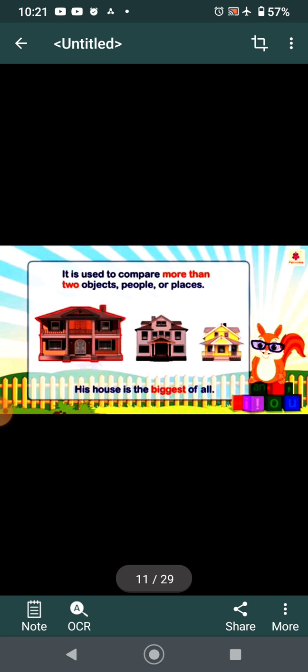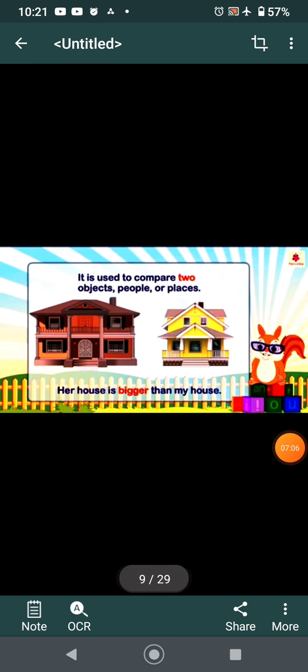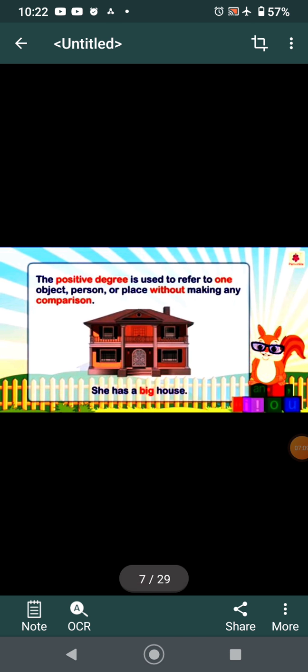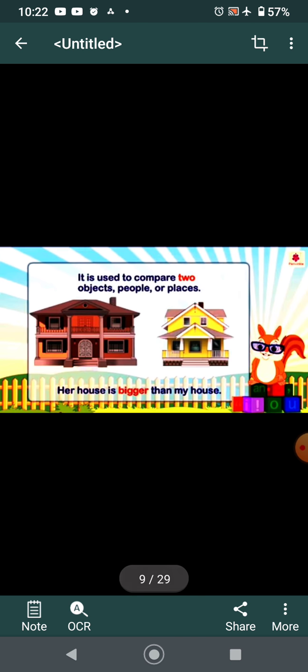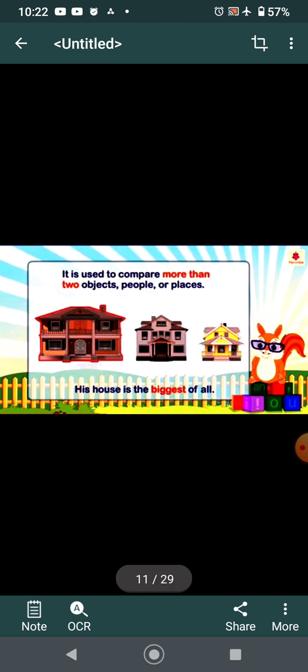For example, his house is the biggest of all. In the first picture I showed you that there was one house, so there was no comparison. You can see here she has a big house. Then there was comparison between two. Her house is bigger than my house. Biggest is not used here because it is two houses. Then his house is the biggest of all. Now we are comparing more than two, so it is the biggest. I hope this much is clear to all.